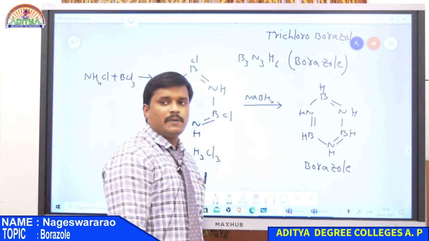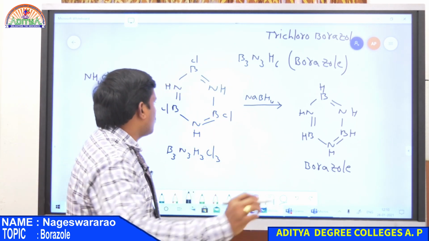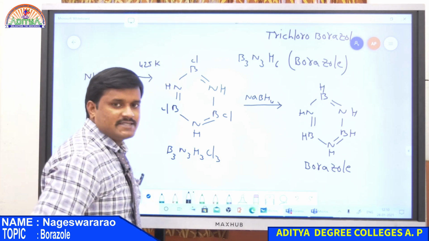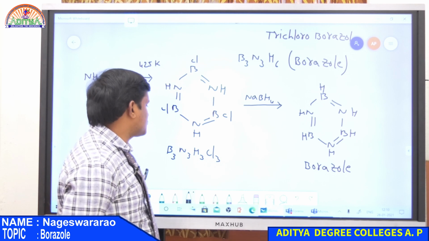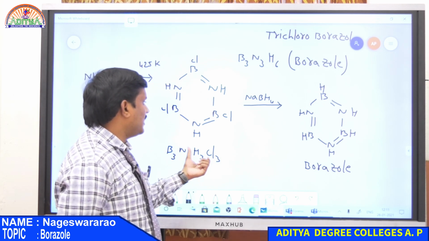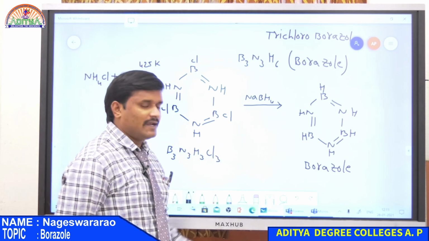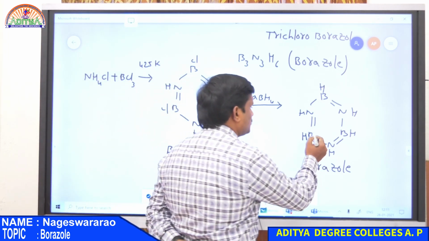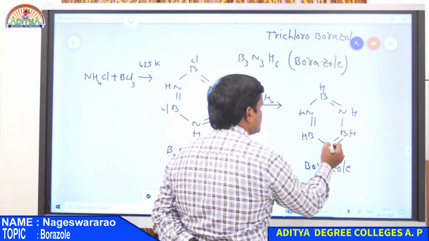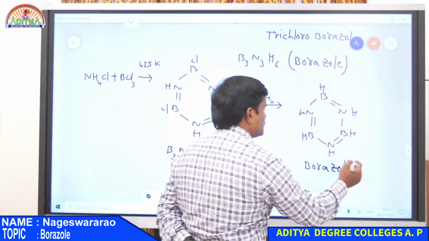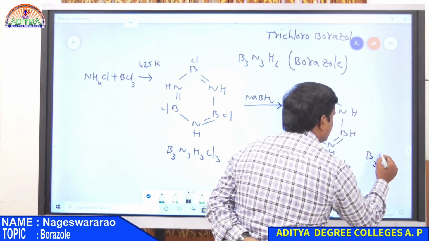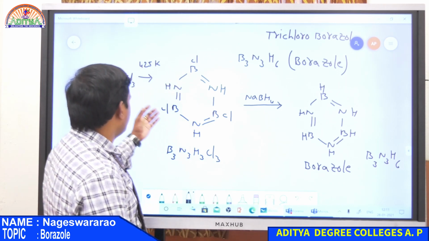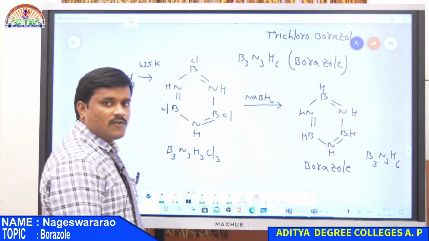So borazole is prepared by heating ammonium chloride at 425 Kelvin with BCl3, boron trichloride, which gives trichloroborazole, and it is reacted with sodium borohydride. Finally it gives borazole, B3N3H6: 3 boron atoms, 3 nitrogen atoms as well as 6 hydrogen atoms. This is borazole prepared from ammonium chloride. So this is the first preparation method.